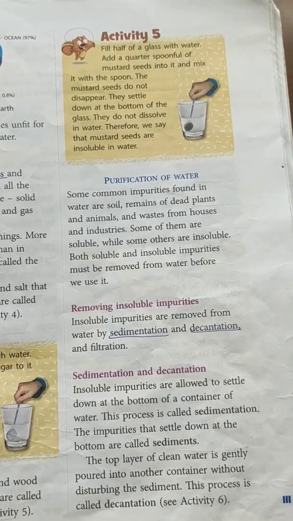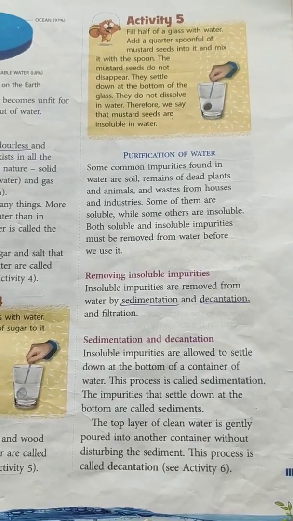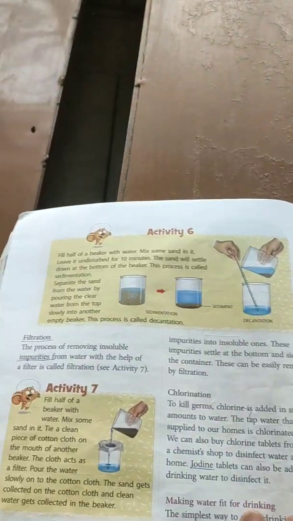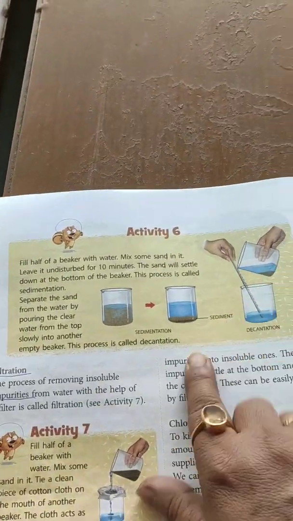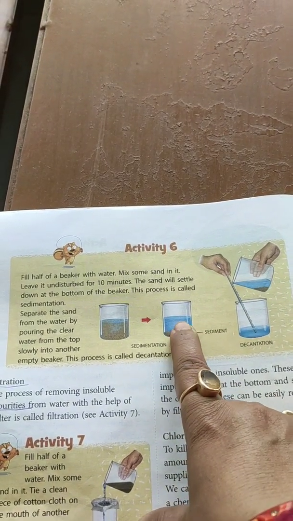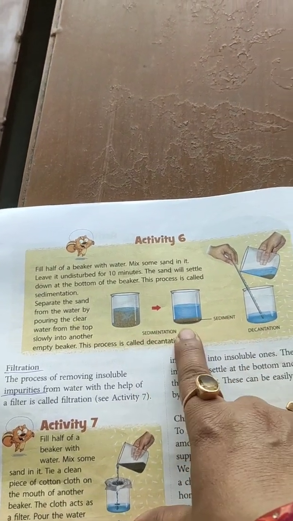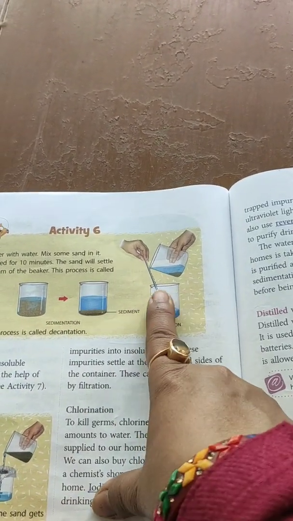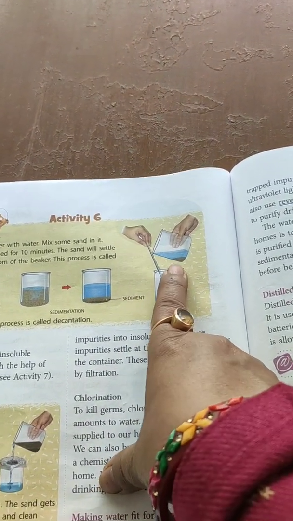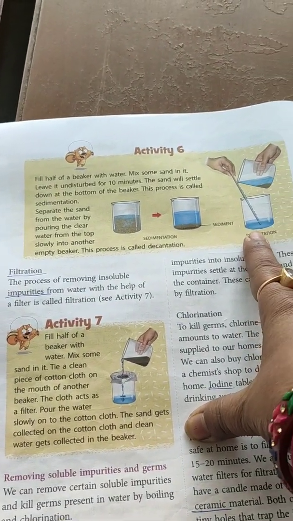For insoluble impurities to be removed, the methods used by us are sedimentation, decantation and filtration. What is sedimentation? Settling down of the insoluble impurities. Here you can see settling down of impurities. This is sediment and the clean water is on the upper side. This is supernatant liquid. So this is sedimentation. Then this is decantation, means the clean water is taken out into a beaker so that the sediment remains there and clean water is separated.